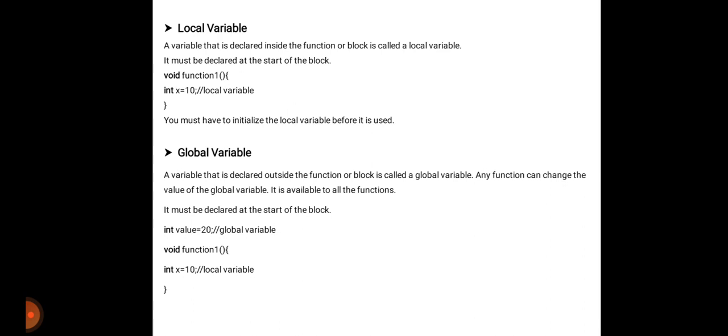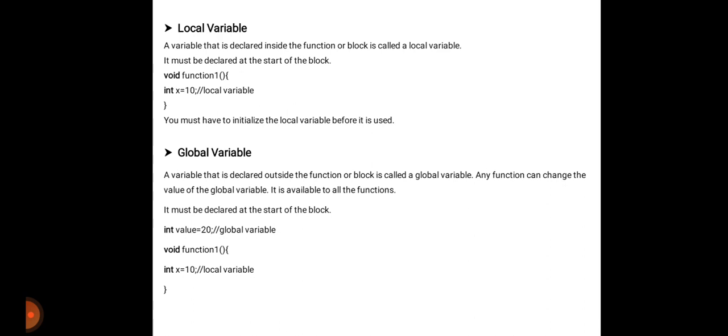Suppose void function1, then open brace, int x equals 10. x equals 10 is a local variable. Then closing brace. You must initialize the local variable before it is used. Meaning, if you are using x equals 10, you have to initialize it before using it.